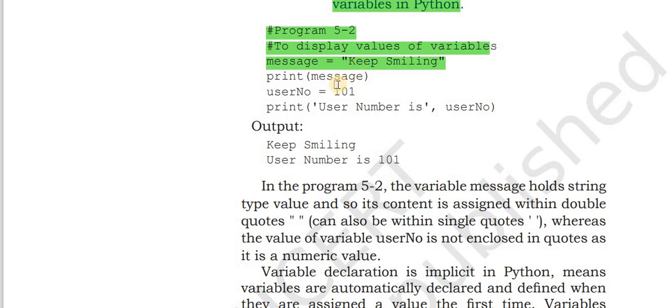Next, user number. This is another variable. Which value is assigned? 101 to the user number variable. Then print user number. User number is in single quotes. Single quote is used to display the same text.